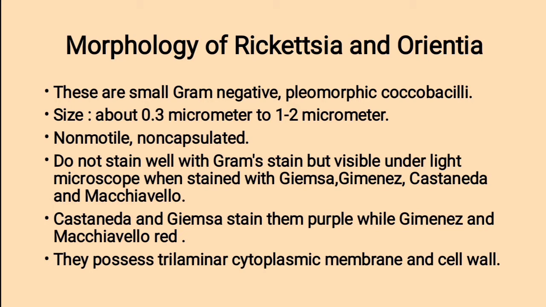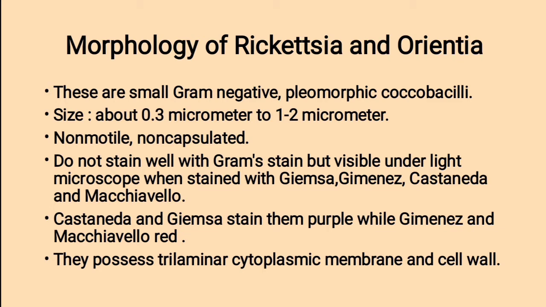Morphology of Rickettsia and Orientia. These are small gram-negative pleomorphic coccobacilli. The size is about 0.3 micrometer in width and 1 to 2 micrometer in length. A non-motile and non-capsulated organism. They do not stain well with Gram stain but are visible under a light microscope when stained with Giemsa, Gimenez, Castaneda, and Machiavello stain. Castaneda and Giemsa stain them purple, while Gimenez and Machiavello stain them red.